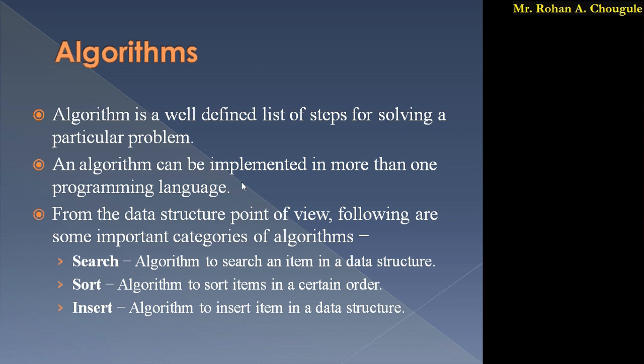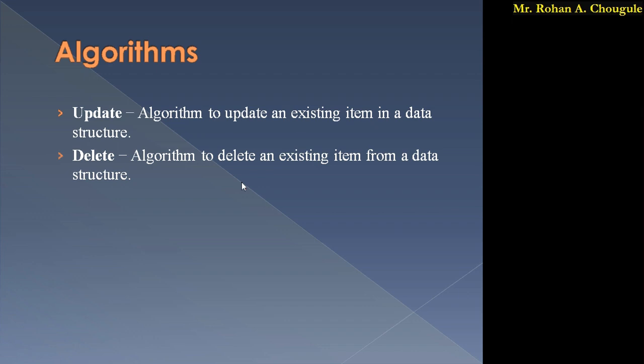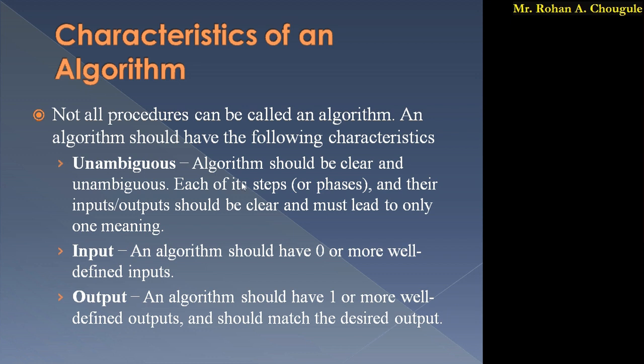So these are some categories of algorithms: search, sort, insert, update and delete. These are the categories related to algorithms. Next, what are the characteristics of an algorithm? Let's start with the characteristics of an algorithm.